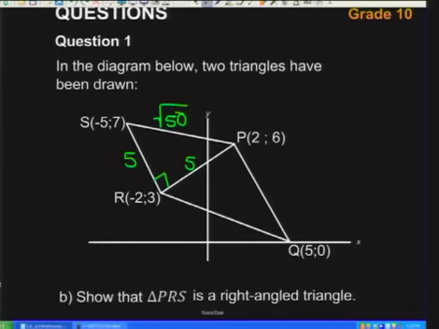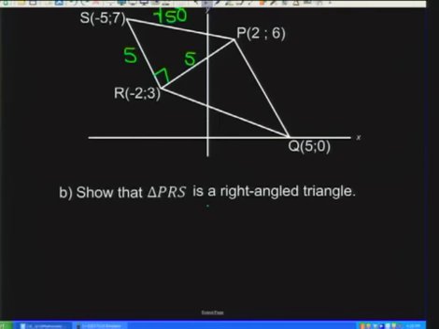And okay, so working with it as that, let's see if we can prove Pythagoras. If this is a right-angled triangle, do you guys agree that we would be able to prove this? My length from S to P squared would have to be equal to my length of SR squared plus my length of RP squared.